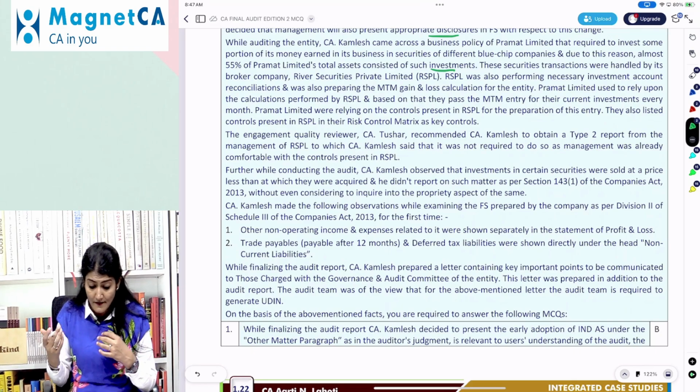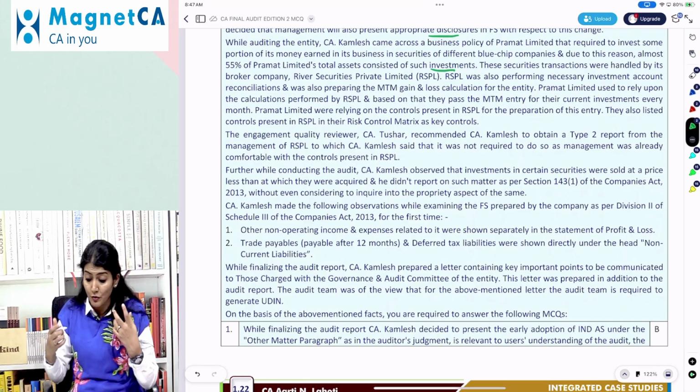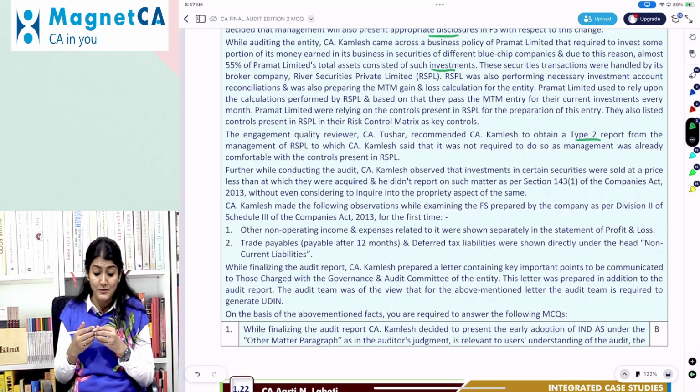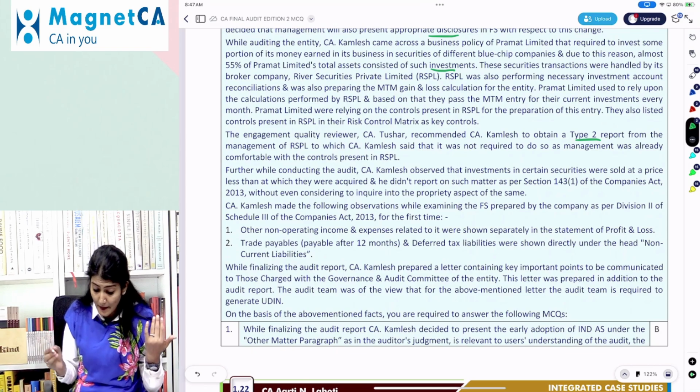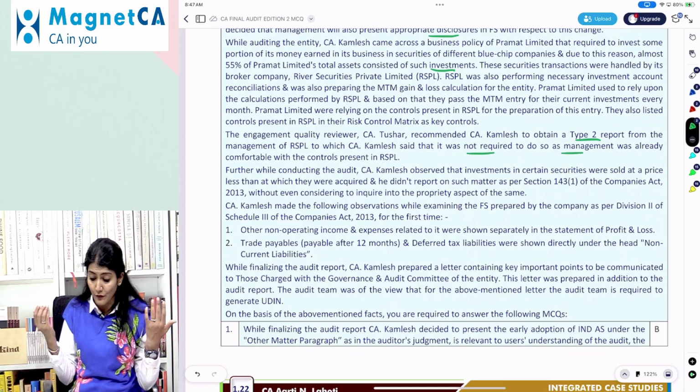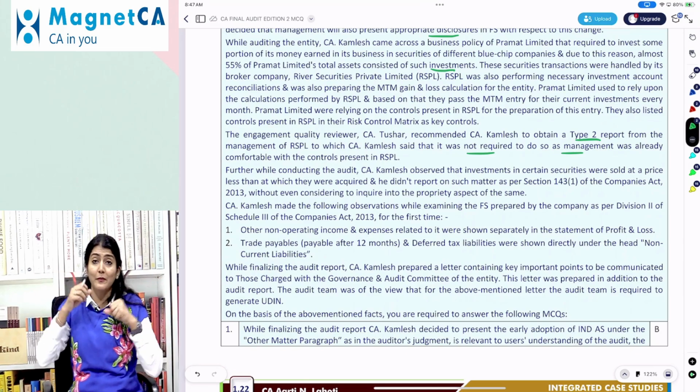The EQCR CA Tushar recommended CA Kamlesh to obtain a Type 2 report from the management of RSPL, to which CA Kamlesh said that it was not required to do so as management was already comfortable with the controls present in RSPL.